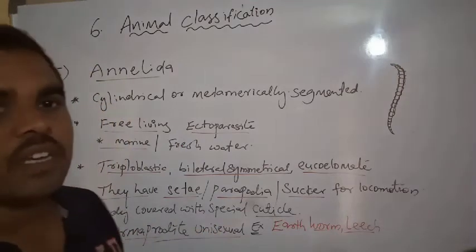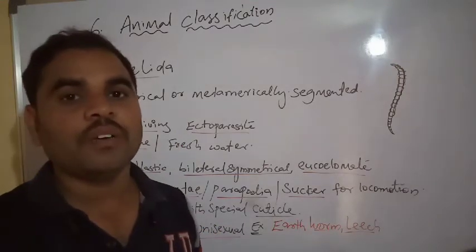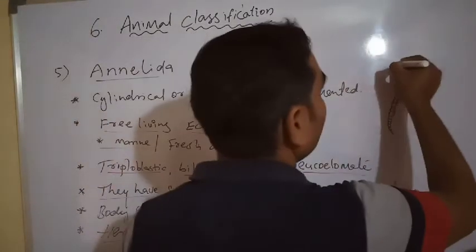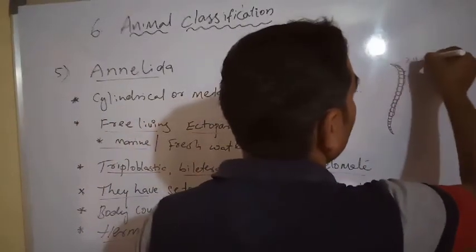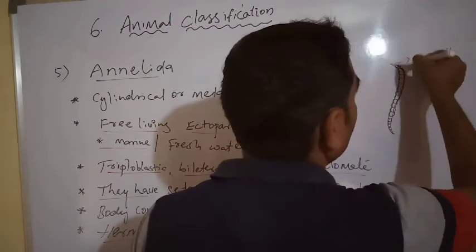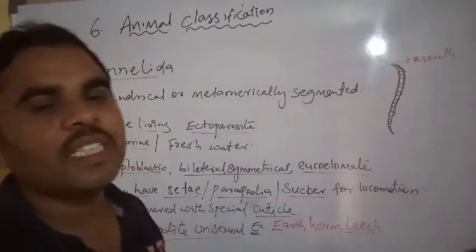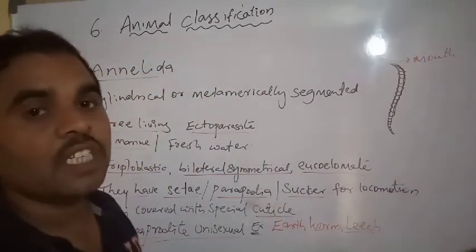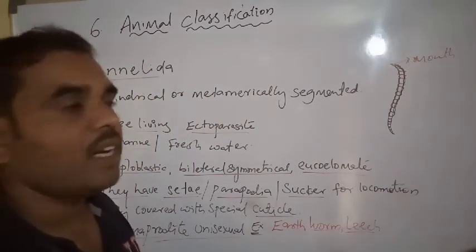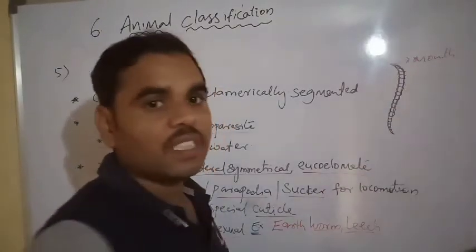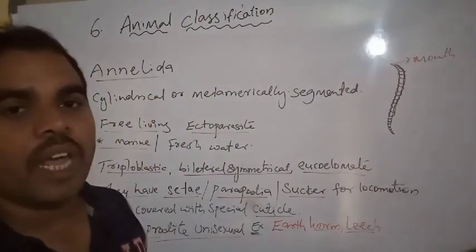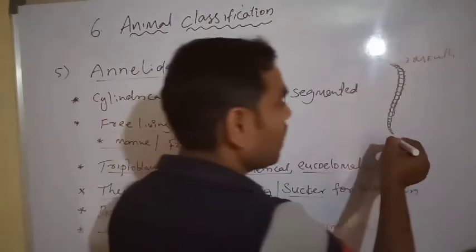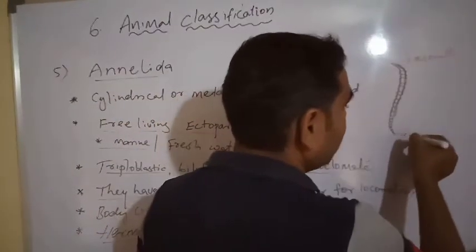We have to see the earthworm. Earthworm we call the friend of the farmer. For example, this is the mouth. This animal is eating the mud. It is helping the farmer. Nitrogen fixation is occurring. Nitrogenous waste is secreted in the soil. The soil becomes porous and soft. And this is the anus.